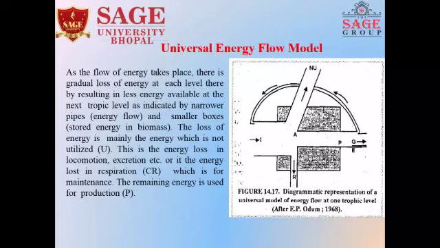Third one is the universal energy flow model. As the flow of energy takes place, there is gradual loss of energy at each level, thereby resulting in less energy available at the next trophic level, as indicated by narrow pipes of energy flow and small boxes. The loss of energy is mainly the energy which is not utilized, which we call U. This energy loss is in locomotion, excretion, etc. Or it is the energy lost in respiration, CM, which is for maintenance. The remaining energy is used for production, which we call P.